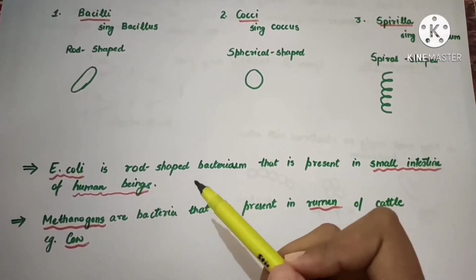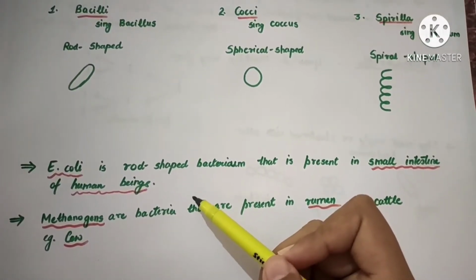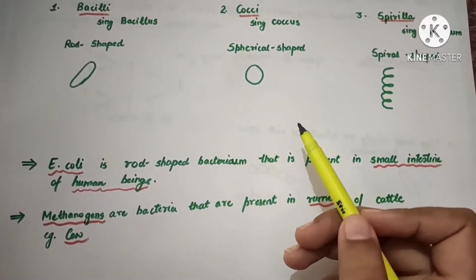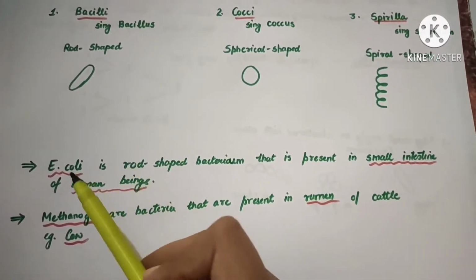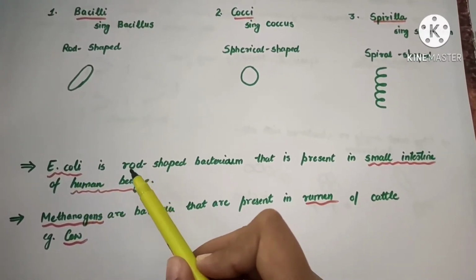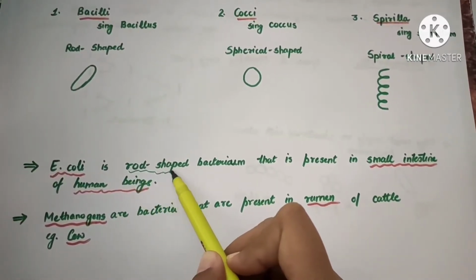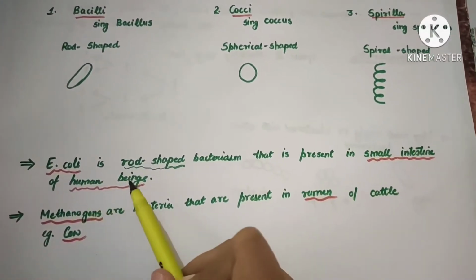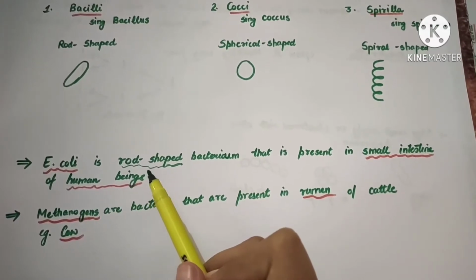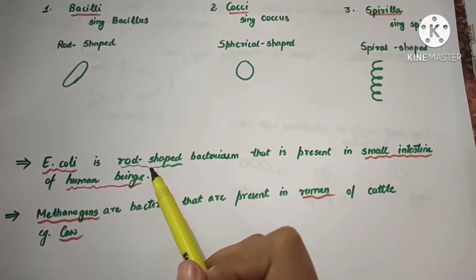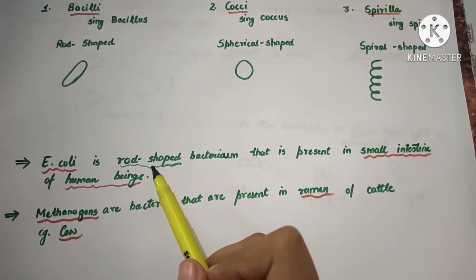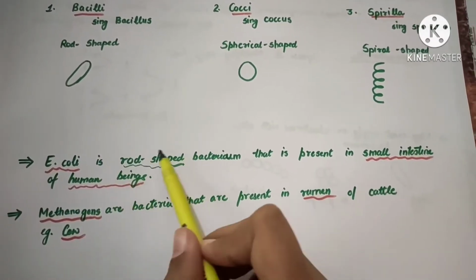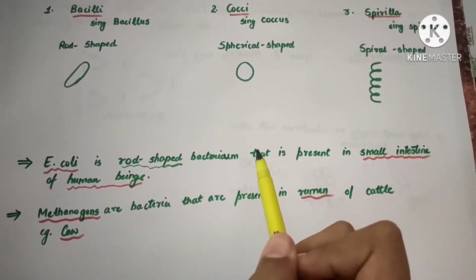Now I told you that bacteria even reside inside humans and in many other organisms as well. E. coli is a rod-shaped bacterium that is present inside the small intestine of human beings. So if somebody asks you to give the name of a bacterium that lives in human beings, here is your answer: E. coli is a rod-shaped bacterium that lives in the small intestine of humans.